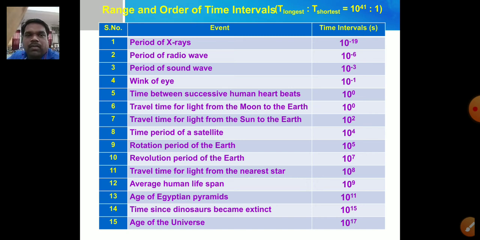You know, children, about the meaning of a rotation and a revolution. Very true. So, the travel time for light from the nearest star is about 10 raised to the power of 8. The average human lifespan is about 10 raised to the power of 9 seconds. And in this way, we come to know that the age of the universe is about 10 raised to the power of 17 seconds.